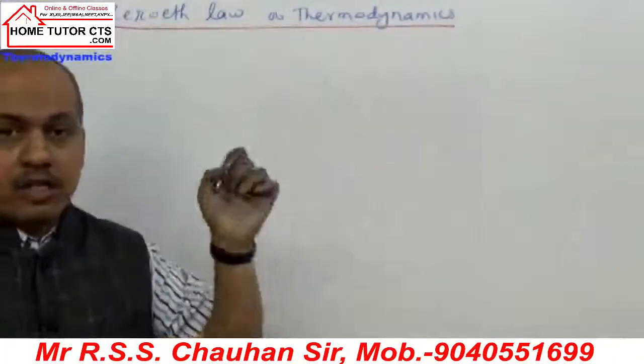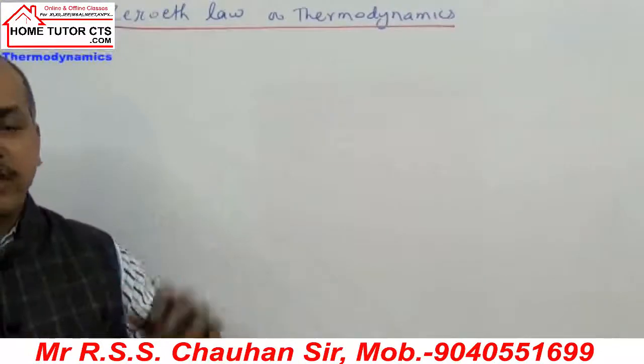Zeroth law. Now what is the zeroth law of thermodynamics? Write the statement. लिख लीजिए.